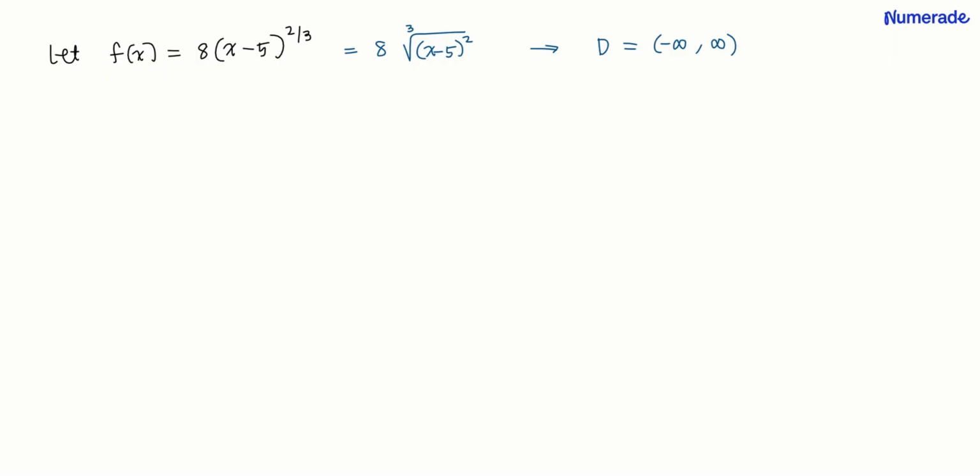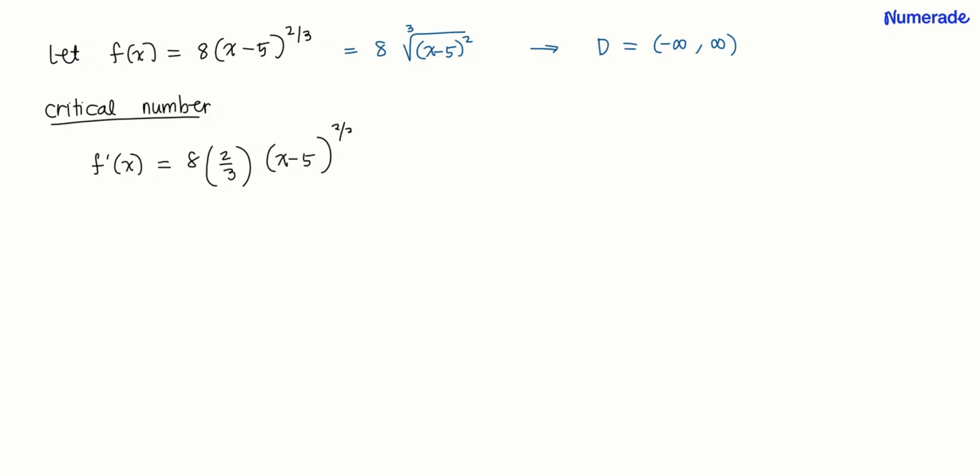Now the problem is asking for the value of the critical number. So from here, we're going to take the derivative of the function. Now f prime of x is equal to 8 times 2 over 3 times (x minus 5) raised to 2/3 minus 1. That's equal to 16 over 3 times (x minus 5) raised to negative 1 over 3, which is the same as